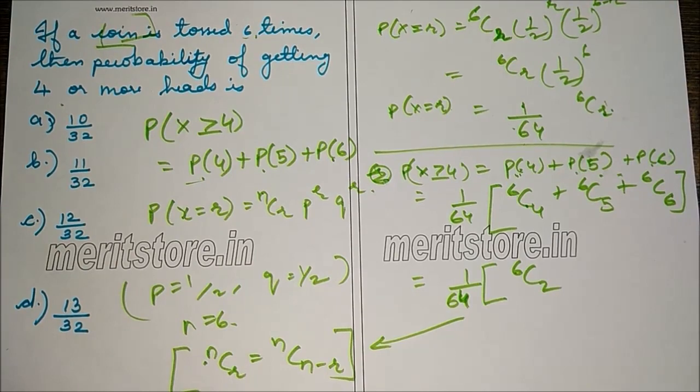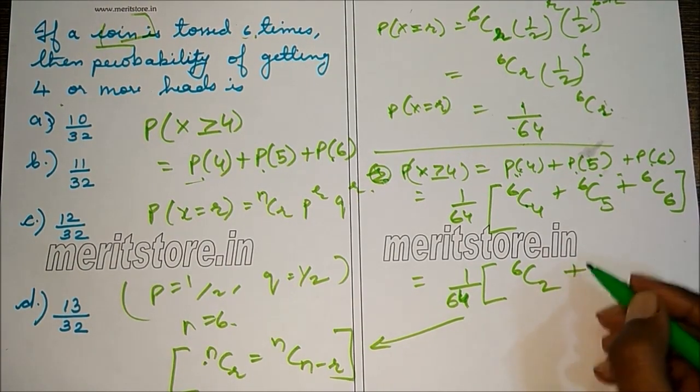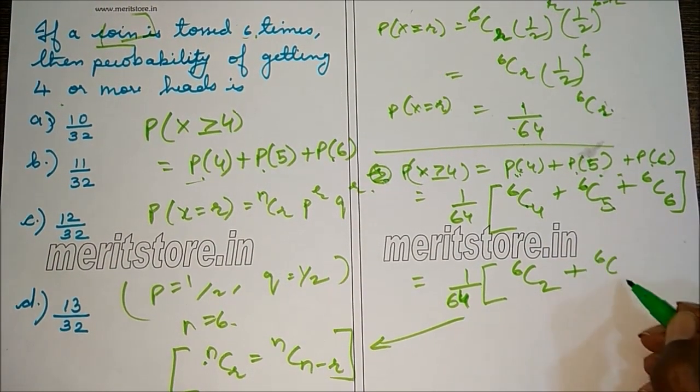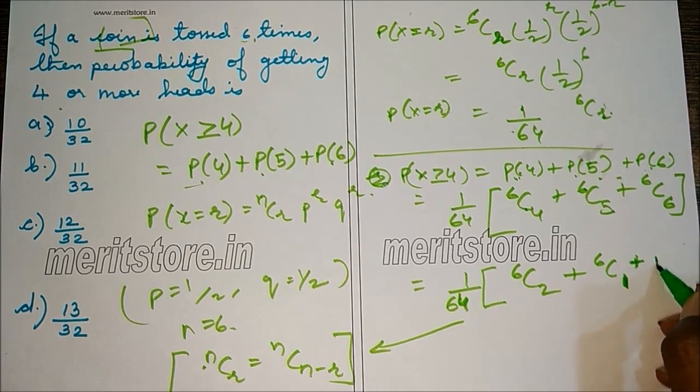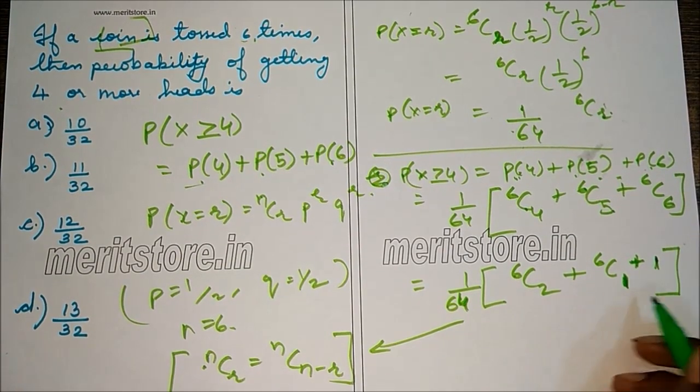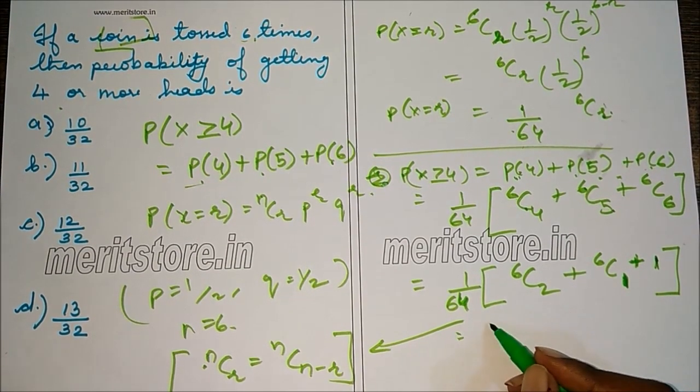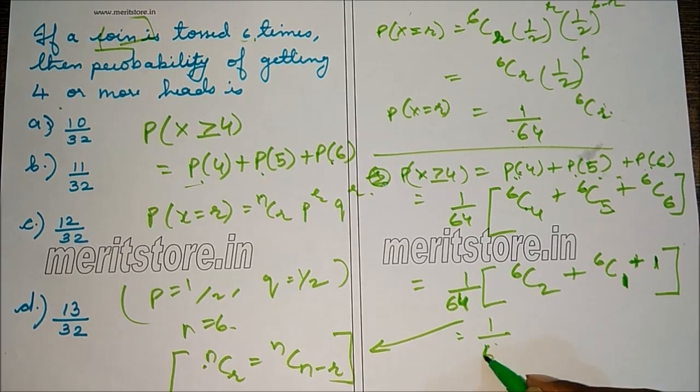Plus 6C5 is the same as 6C1. And 6C6 or 6C0 is 1. So again, we simplified, 1 by 64.